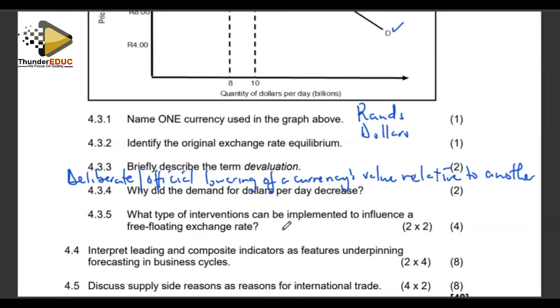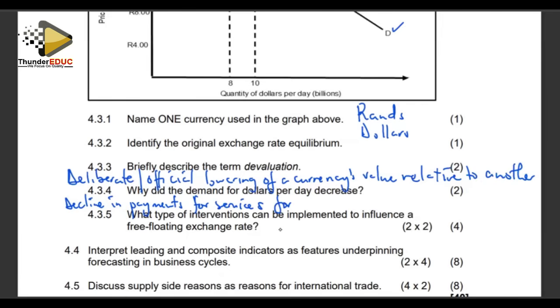Why did the demand for dollars per day decrease? It can be because of a decline in payments for services from the USA.